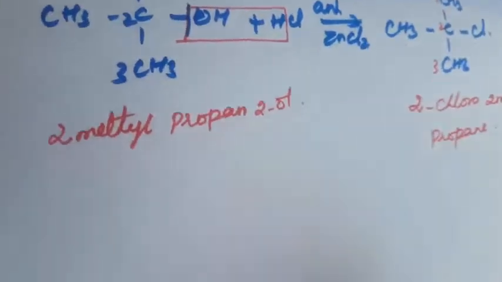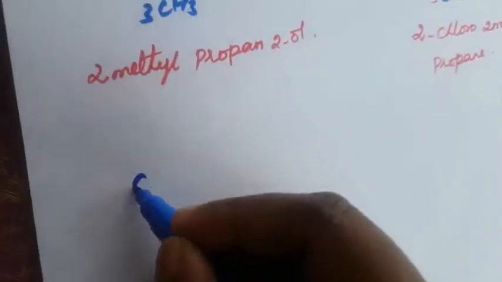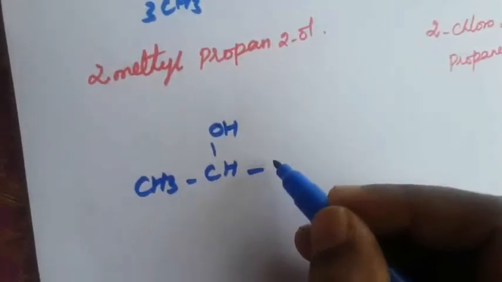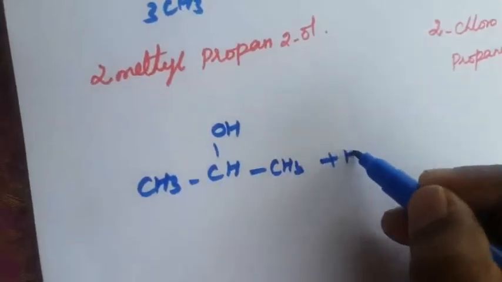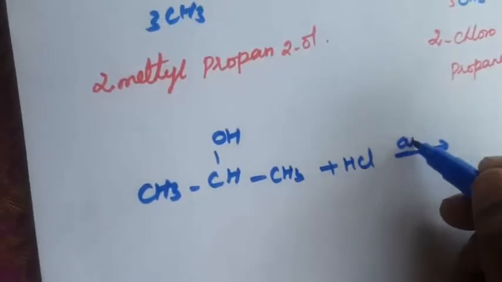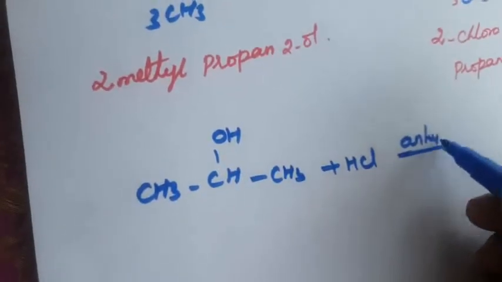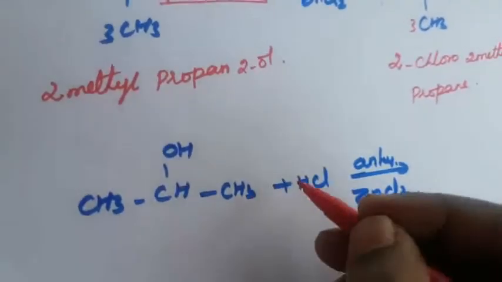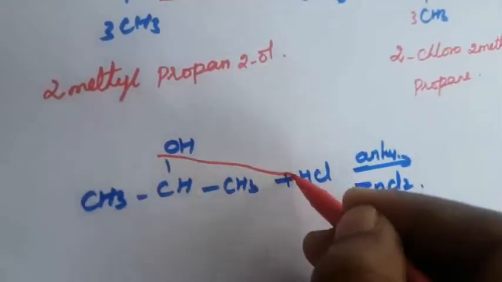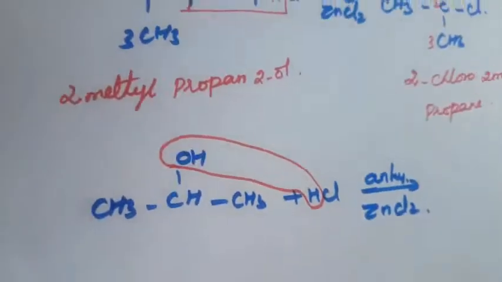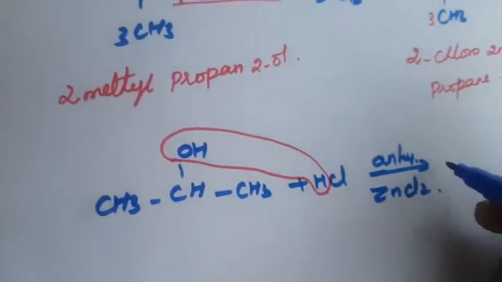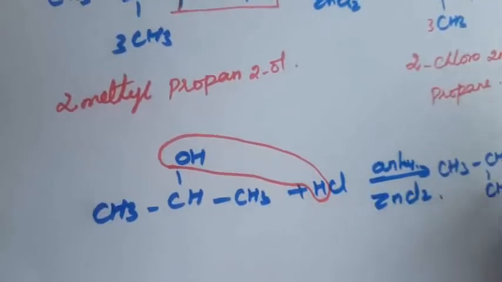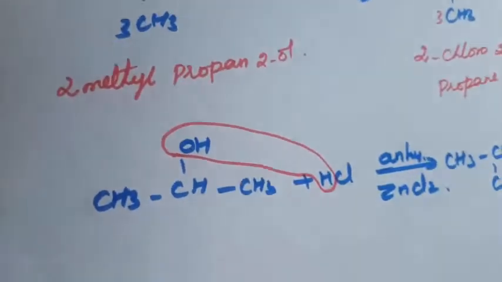The second one is the secondary alcohol. What is the secondary alcohol? That is CHOH, again with CH3, plus HCl in the presence of anhydrous zinc chloride. Again the water molecule will be removed. Here the water molecule is removed and the Cl replaces it. So that is CH3 and Cl. How do we write the name of this compound?